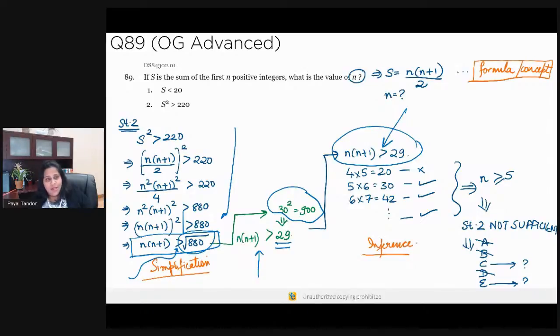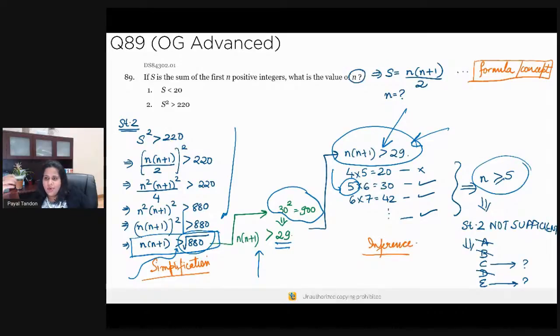So I know that there's going to be a minimum value of n and the maximum value of n is going to be infinity. So I know for sure that statement 2 is not going to be sufficient, which means I need to process both the statements together. I'll try to figure out, do I know the minimum value possible from this statement? That's what I do. Now 4 into 5 is 20, 5 into 6 is 30, which means the minimum value possible, because this is the first set of values that satisfy the inequality, is that n minimum needs to be 5. So n is greater than or equal to 5.